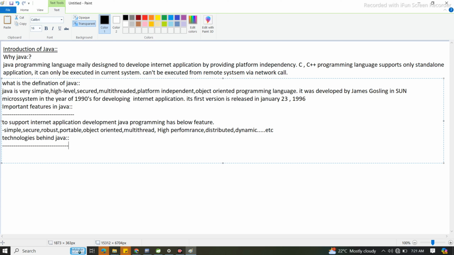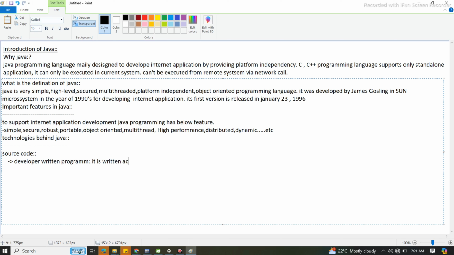Yes or no? Yes. Source code. What is this? Source code is nothing but developer written. Whatever programming we are going to write, suppose we are a developer, a person going to develop one application, we need to write the code according to programming language syntax.